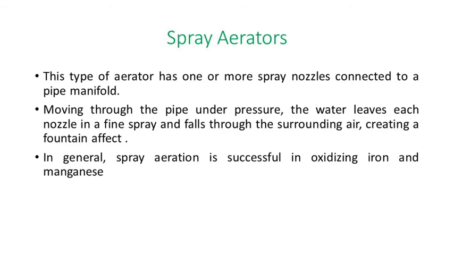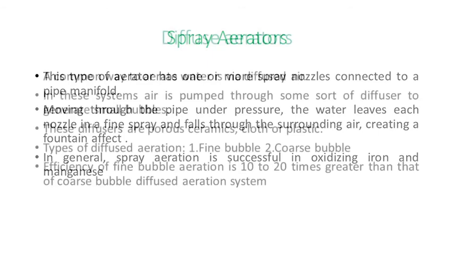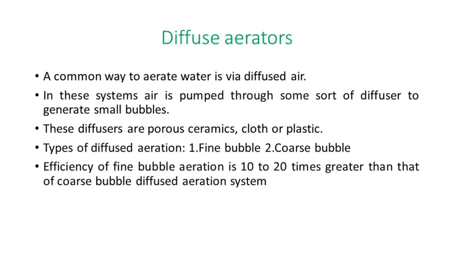With a pipe fitted with a nozzle, spray aeration is generally successful in oxidizing iron and manganese. The water is sprinkled through the nozzle up to a height of 2 to 2.5 meters, and this method is very useful to remove about 90% of CO2. The nozzles used for spraying the water operate at a pressure of 0.07 to 0.14 N/mm². That process is called the spray nozzle process, which is used for aeration.